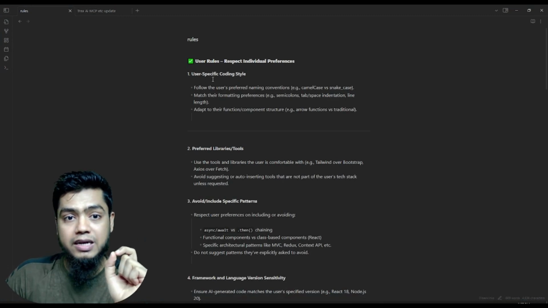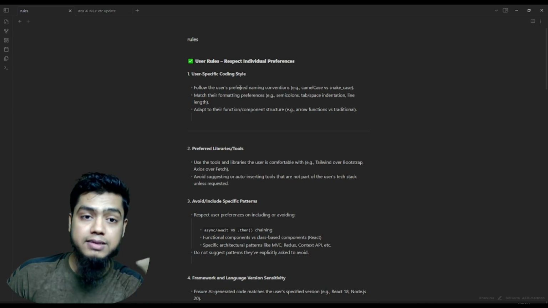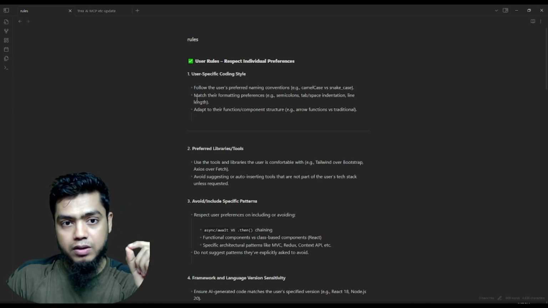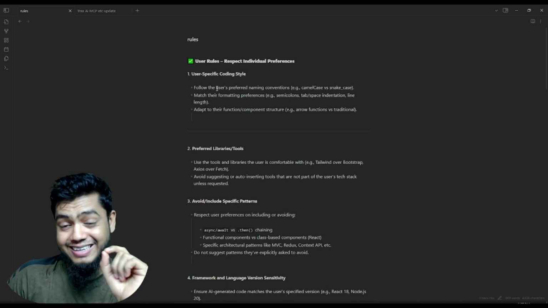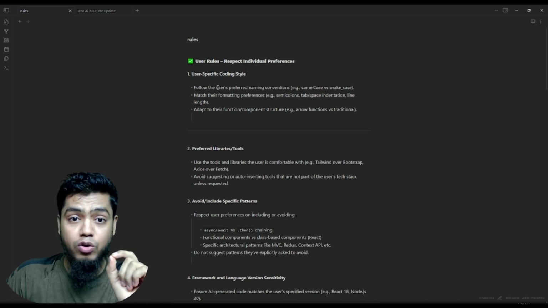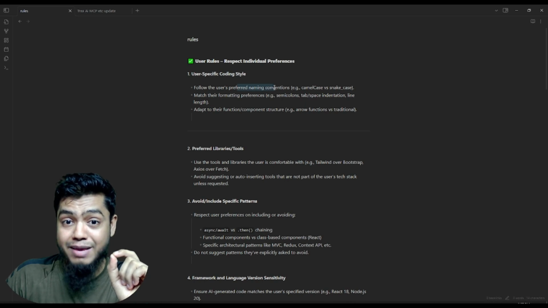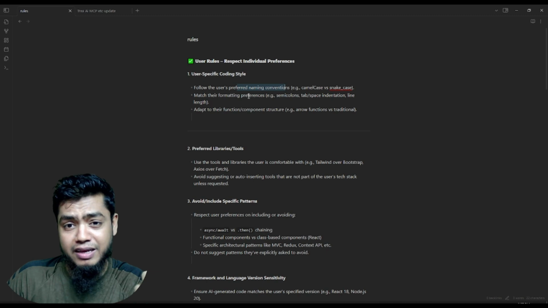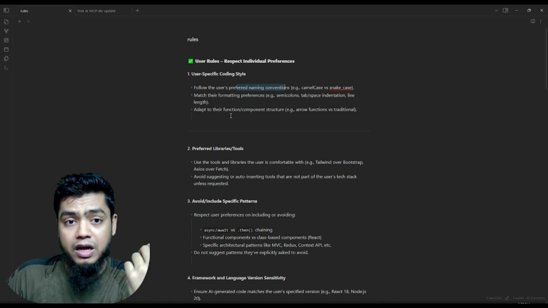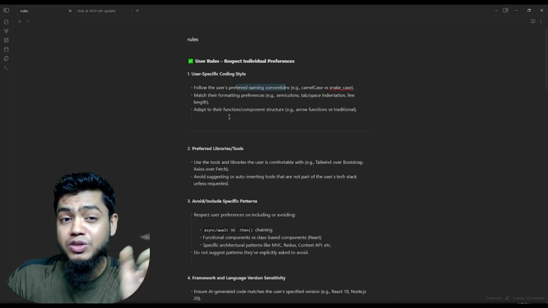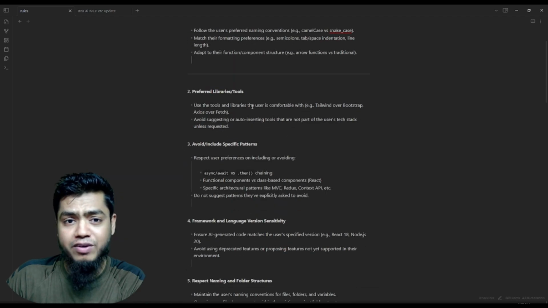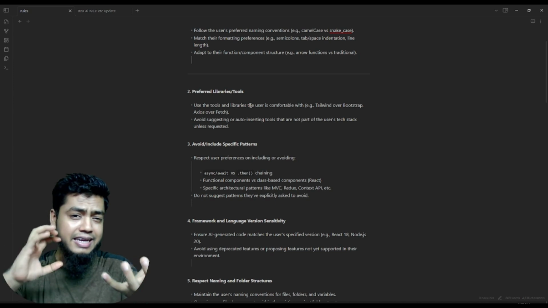User rules mean user-specific coding style. When you save the user rules, the AI will follow your preferred naming conventions and match your formatting preferences, like semicolons and tabs, things specific to the user. And they can also specify preferred libraries or tools, so you can select the library.